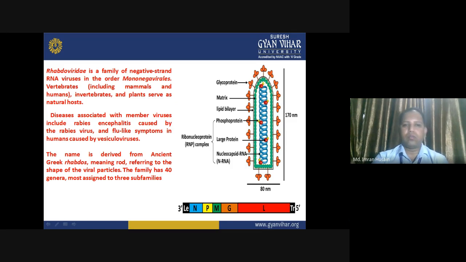So, one thing you must always understand is that whenever you have a viral disease, you will always have the very same type of mechanism and very same type of disease symptoms that you can readily observe among the individuals. Okay, so this virus not only causes rabies, but it also causes encephalitis and